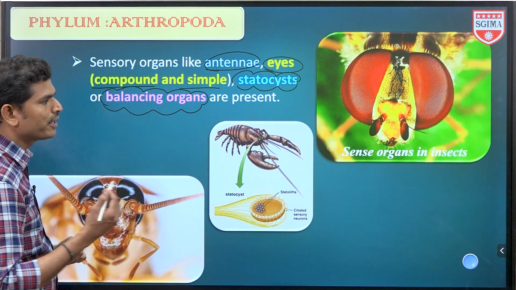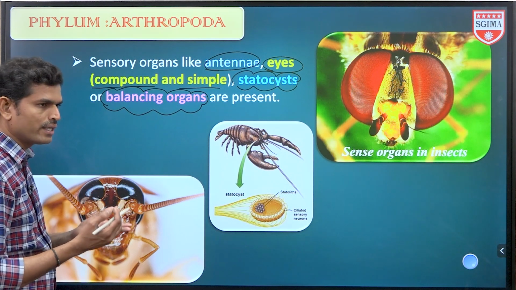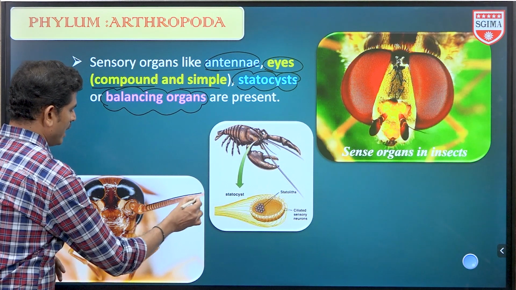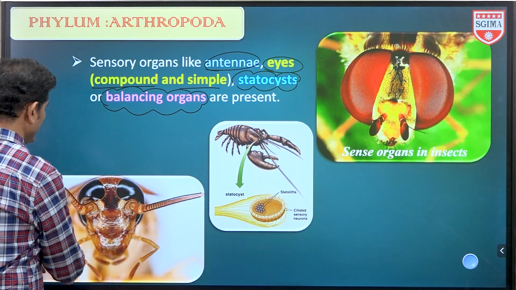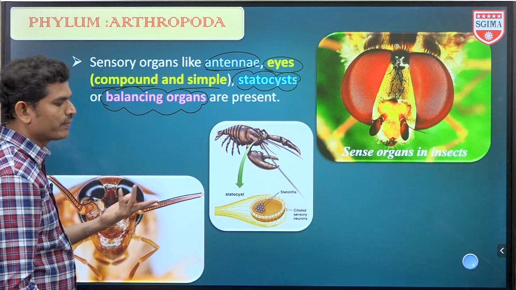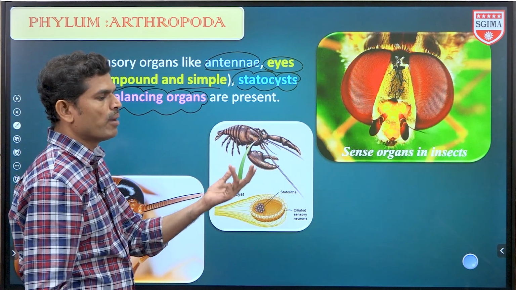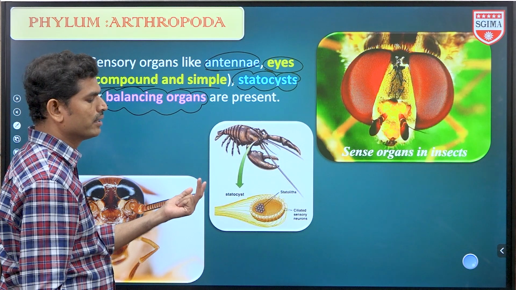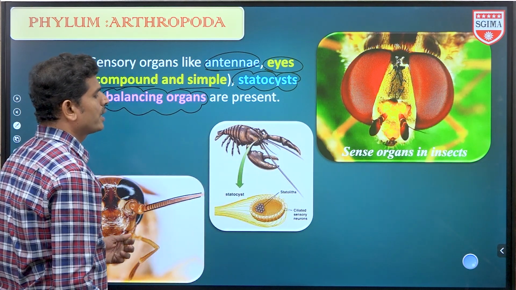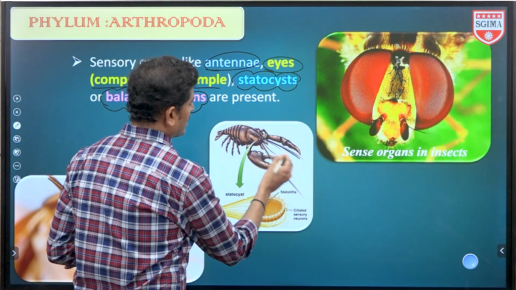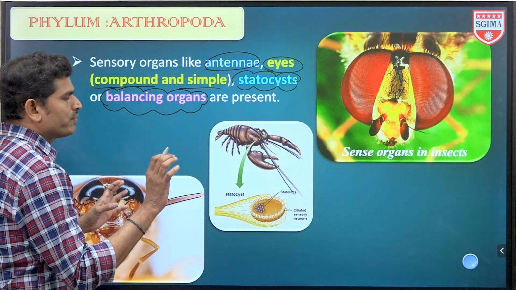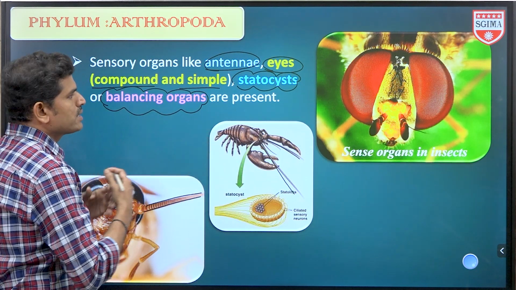Antennae. We know antennae, we are going to see antennae in different varieties of insects. The best example is the cockroach, which has two antennae, and even ants have antennae. Even different varieties of insects like moths, butterflies and some beetles, and also lobsters and prawns contain antennae. This is antennae. With the help of these, they sense the surroundings.